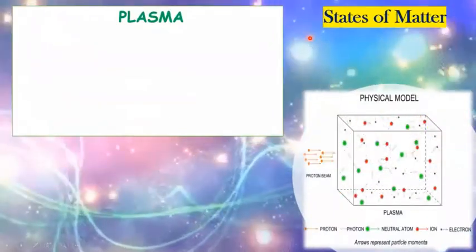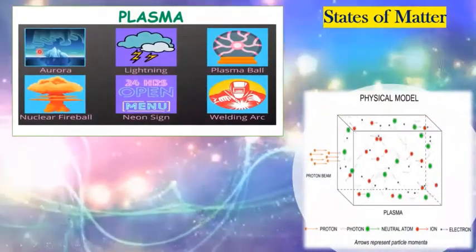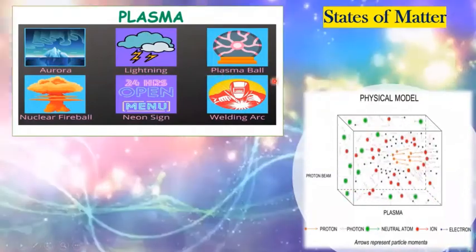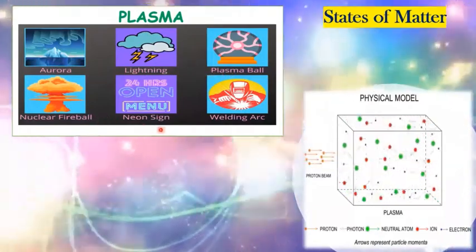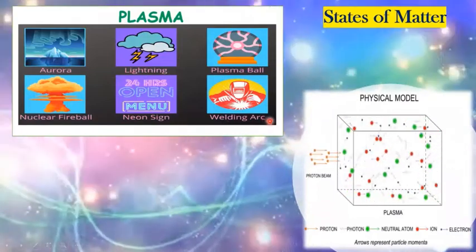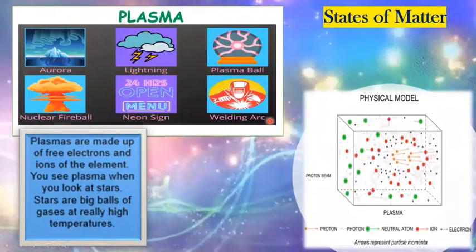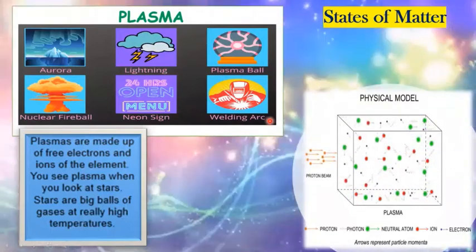Next we have plasma. If you can see here are the examples of plasma. We have the aurora borealis, the lightning, the plasma ball, the nuclear fireball, the neon signs, and the welding arc. Plasmas are made up of electrons and ions of the element.